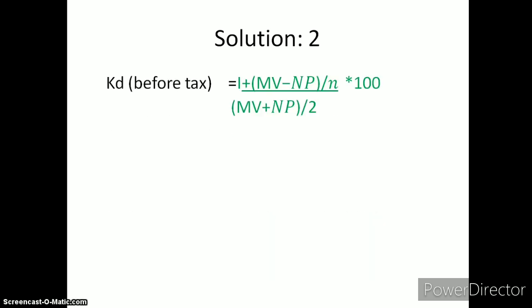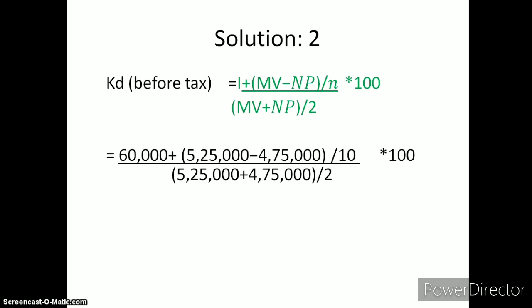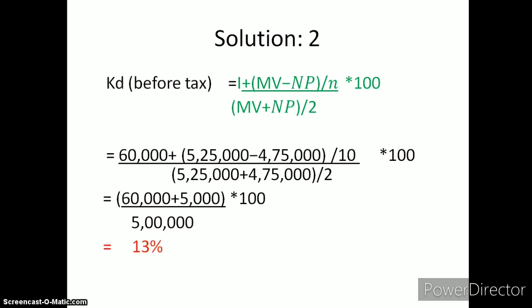When we put all these values in the formula, that is 60,000 plus 5 lakh 25,000 minus 4 lakh 75,000 divided by 10, upon 5 lakh 25,000 plus 4 lakh 75,000 divided by 2, multiplied by 100, we get 13% cost of debt before tax.